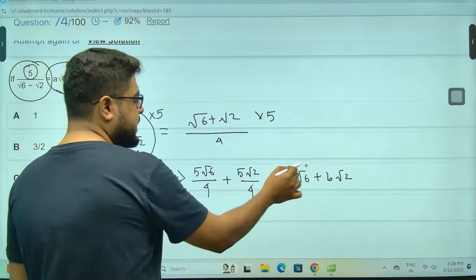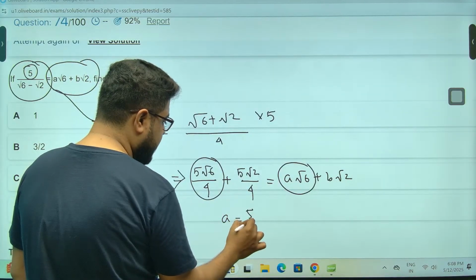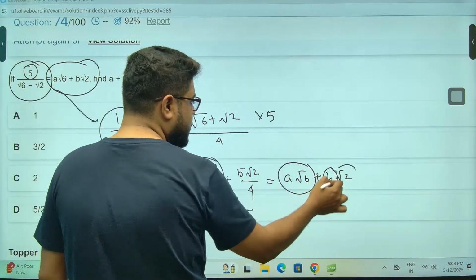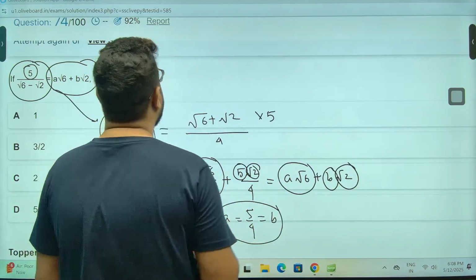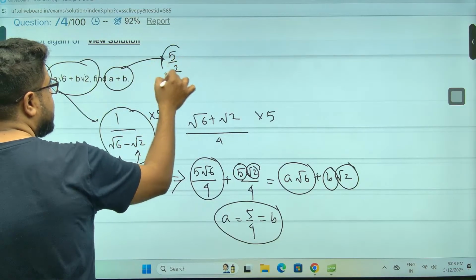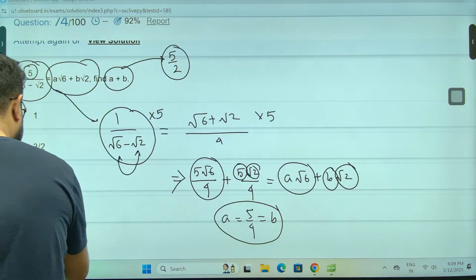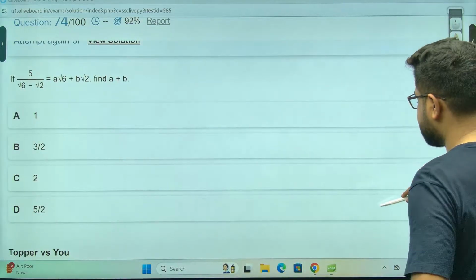So the root 6 part, A is equal to 5 by 4, sir. B, the root 2 part, is also 5 by 4. They're asking A plus B. The answer, 5 by 4 plus 5 by 4, is 5 by 2. Option D is the correct answer.